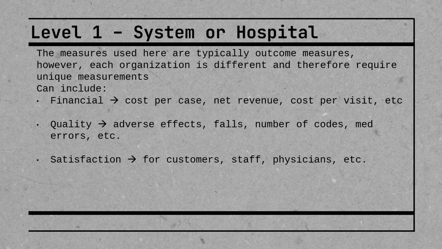So again, keep in mind that every organization is going to be different, and so you may have unique measurements. Now, below are 3 themes, and then different examples for each theme. Please note that this is not all the options available. It'd be impossible to list any and every possible variable or measure.